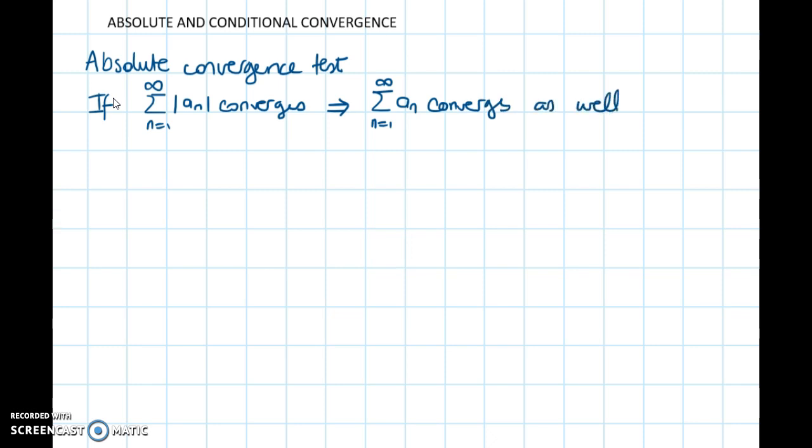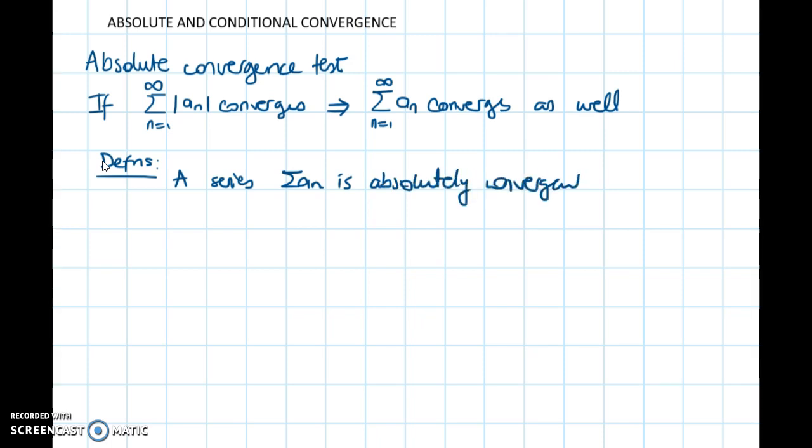And from here we get to define what absolutely convergent means for a series. So, definition: we say that a series sum of a_n is absolutely convergent when the series with the terms with absolute value converges. So this is our new concept of absolutely convergent. It's not only that the series converges, as the test says, it's also that it even converges if we take the terms with absolute values.